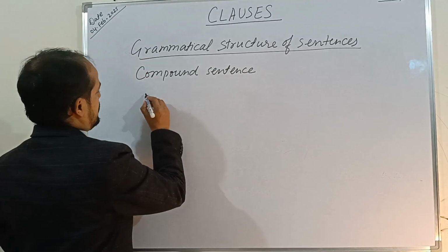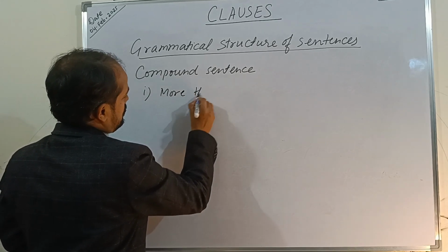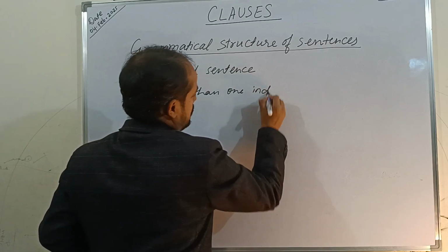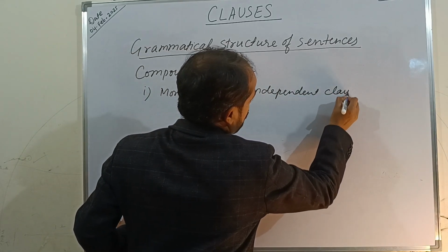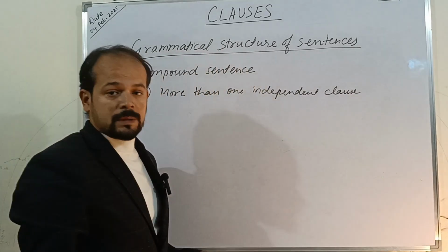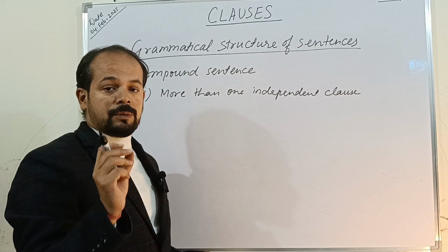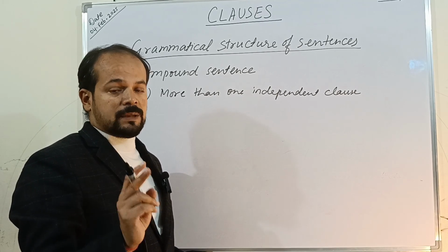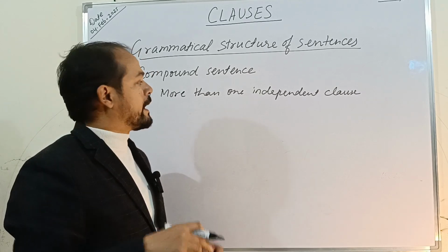A compound sentence has more than one independent clause. So minimum we can take two clauses, right? The minimum condition for a sentence to be called a compound sentence is to have two independent clauses. The least that we can have is two independent clauses, or they can be more.